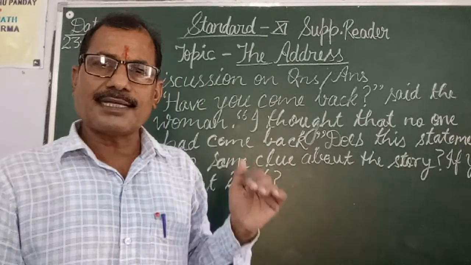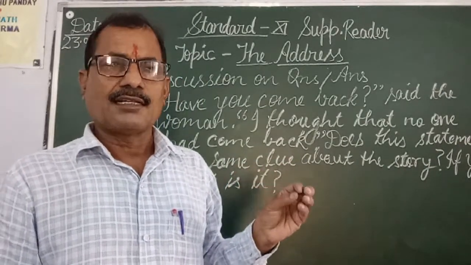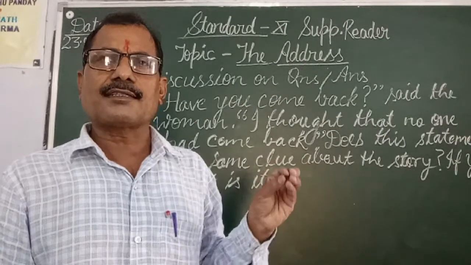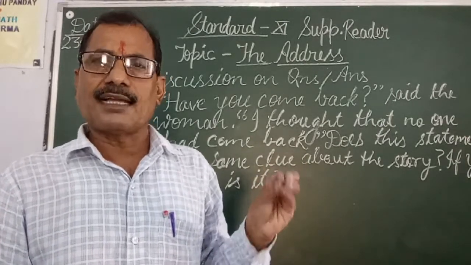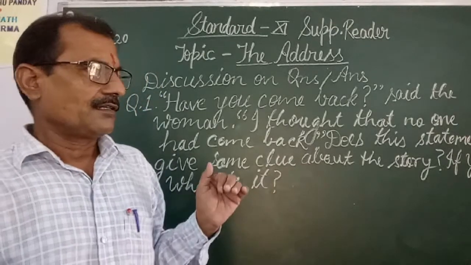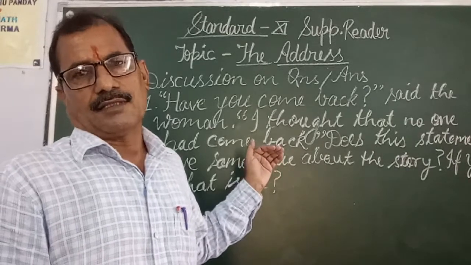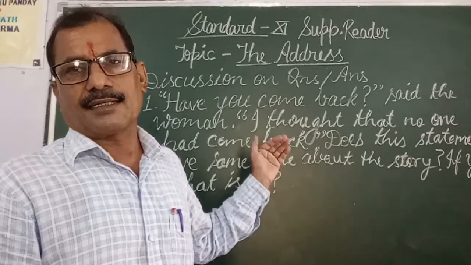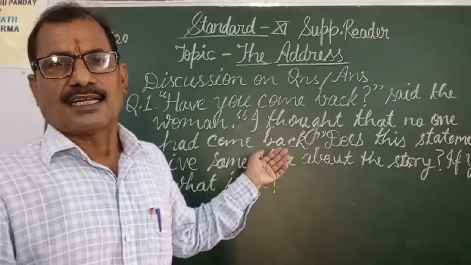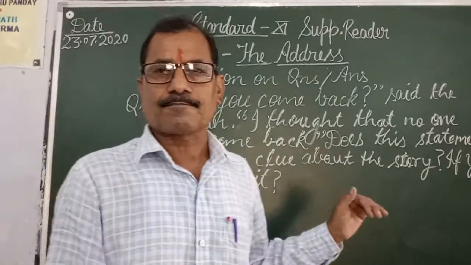Why did she allow this? She allowed this so that her belongings must lie in safety. That is why Mrs. Darling was coming every day or alternately, and she was taking one thing and another from her house.